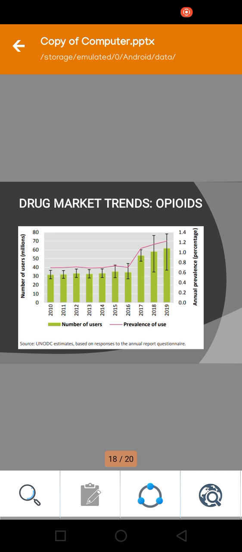We can see that in 2010 only 30 to 31 million people used narcotics or drugs. But moving toward 2018 and 2019, the population of narcotics users has increased or doubled, from 31 to about 61 million, and from 0.6 to 1.2 percent.